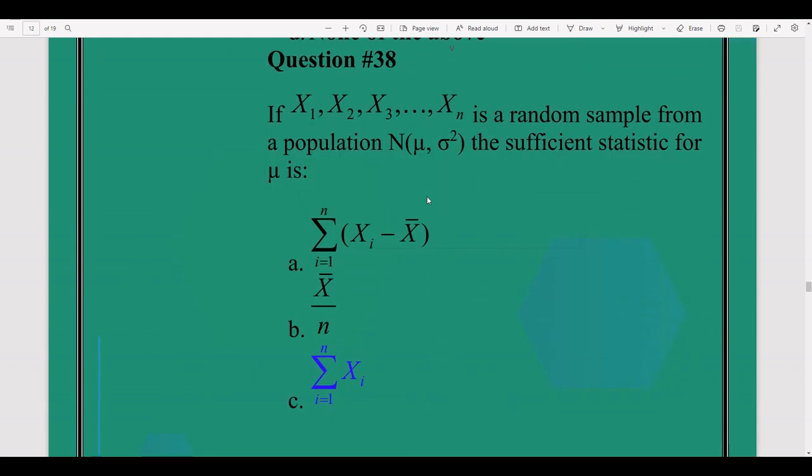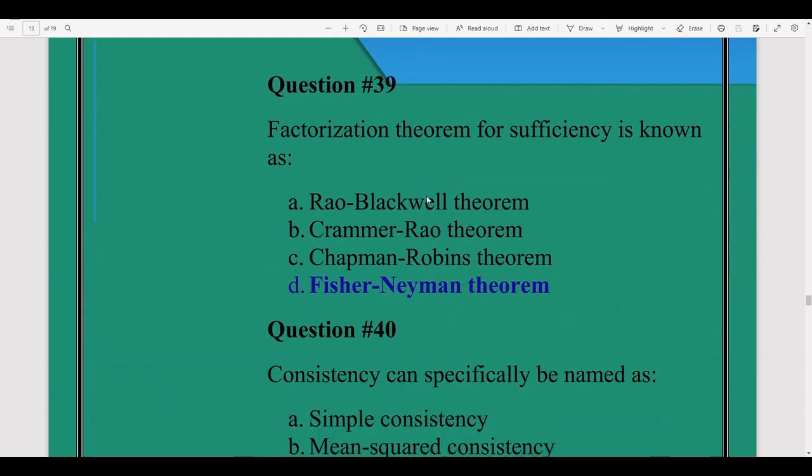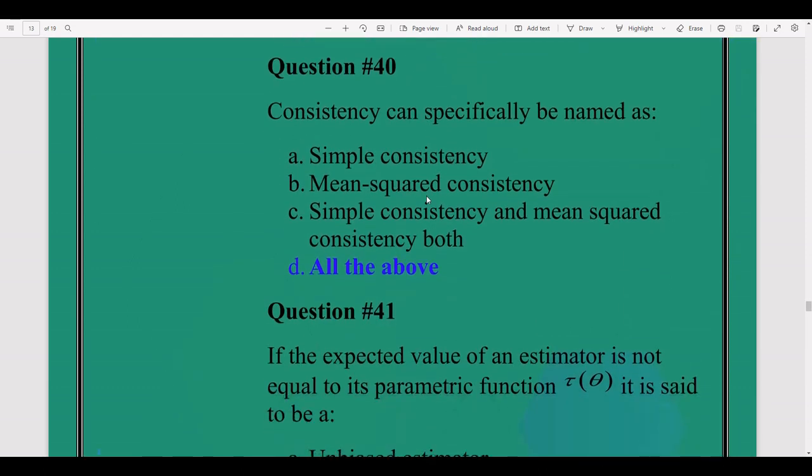If x1 to xn is a random sample from population with mean mu and variance sigma square, the sufficient statistic for mu is sum of xi. Question number 39. Factorization theorem for sufficiency is known as Fisher-Neyman theorem. Fisher-Neyman theorem is also called the factorization theorem. Question number 40. Consistency can specifically be named as simple consistency, mean squared consistency, simple consistency and mean square consistency both.